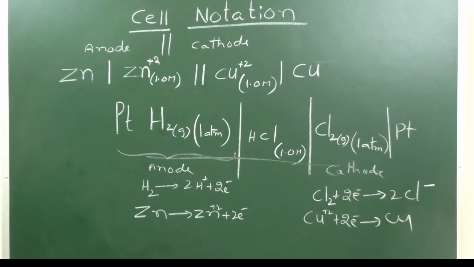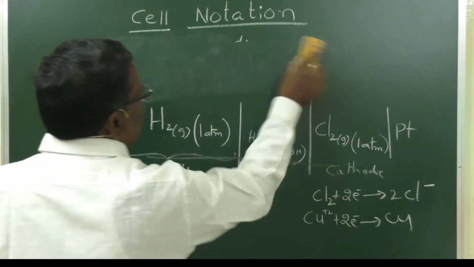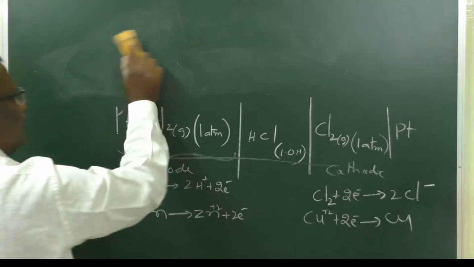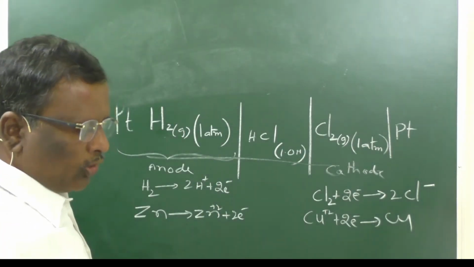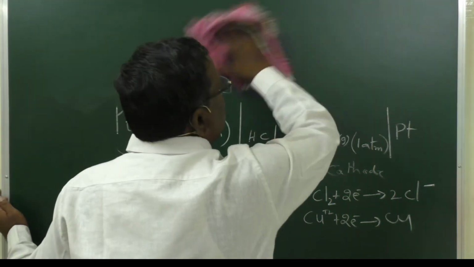Sometimes they will give us a chemical equation and ask us to write the cell notation. The question may be like this in board examinations or even in competitive examinations.